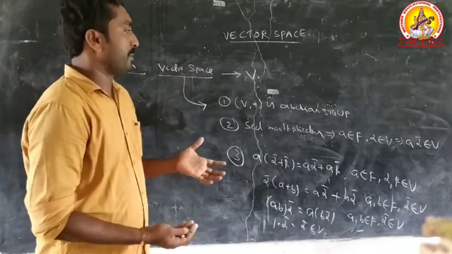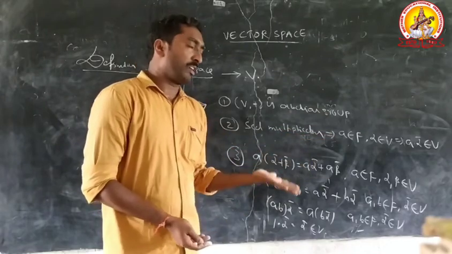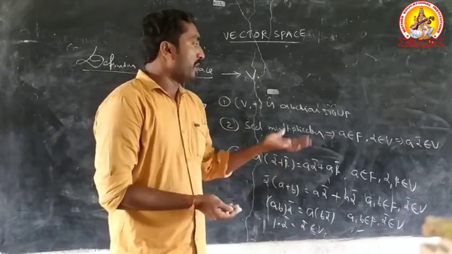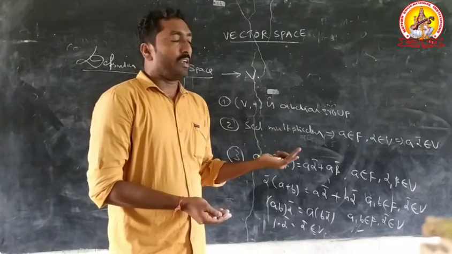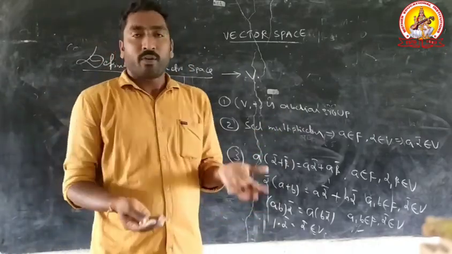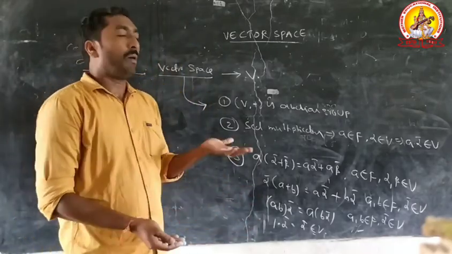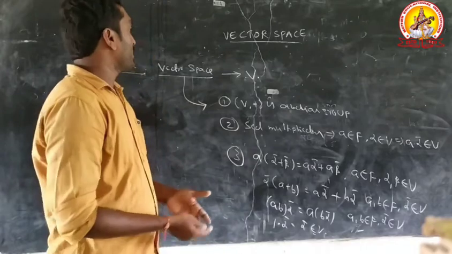Already discussed about abelian group. Every abelian group satisfies five conditions. Already you know that. One is closure law, another one is associative law. Third condition is identity law. Fourth condition is inverse law. Fifth condition is commutative law. Okay. Next point.